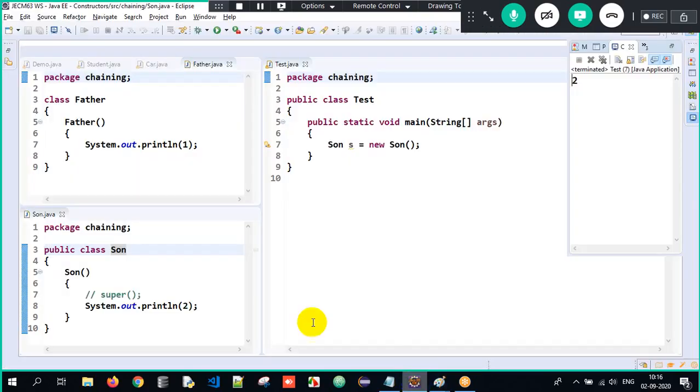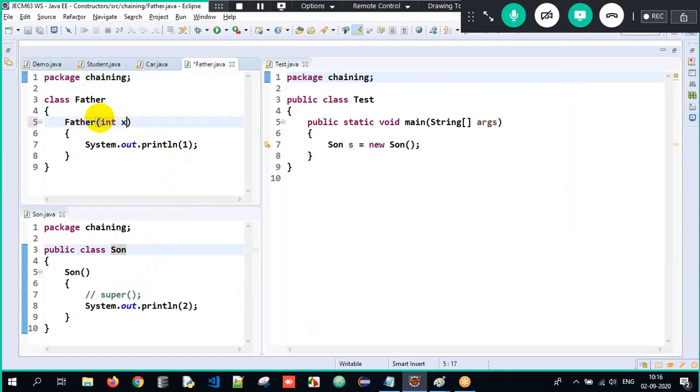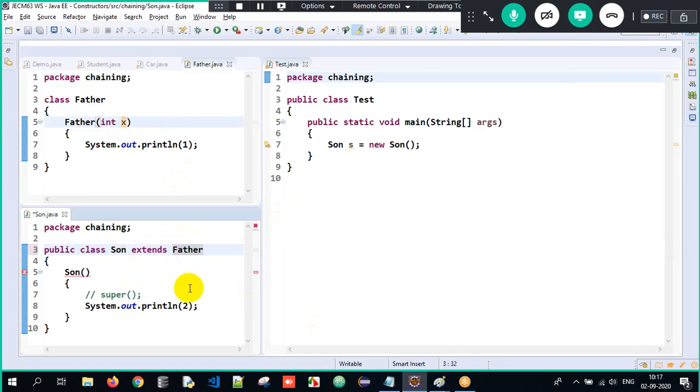So now I go back over here, and I will have int x here. Can you see here? I will just write extends Father. Now when I write extends Father, can you see an error over here? Why?